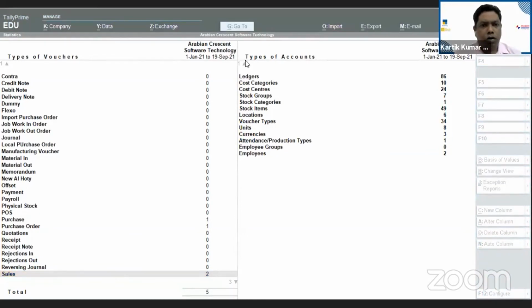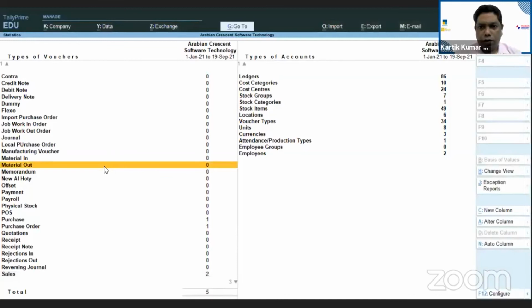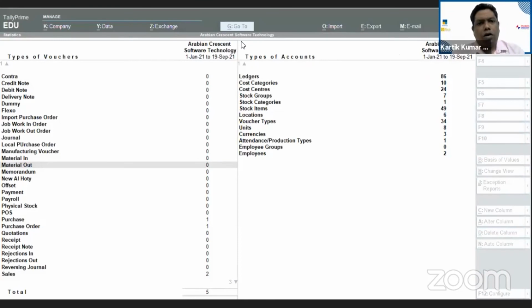Multiple printing option in Prime is not working. Mr. Shijin, what exactly are you trying to take a printout of from multiple accounts? Please unmute yourself and tell us. Achha, all accounts ledger in Excel. You want to export it to Excel?